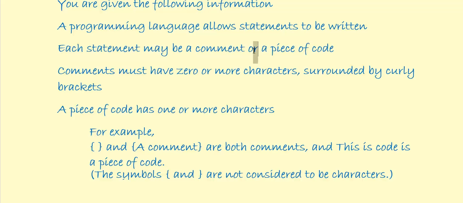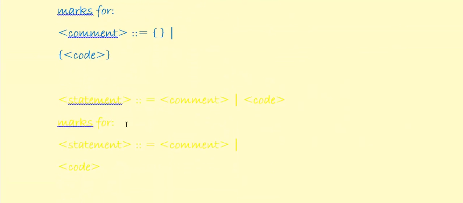So we know that that is going to be the vertical line. We know that we have to define statements. So we're already on the road to building marks. So let's see how we can start this. Well, when we're defining an item or syntactical element, we always start by putting the name of it inside the chevrons. And then we use the is defined by or consists of symbol, colon, colon, equal sign.